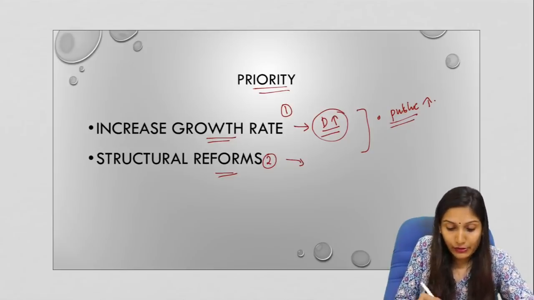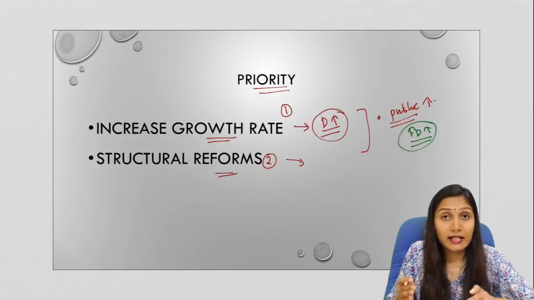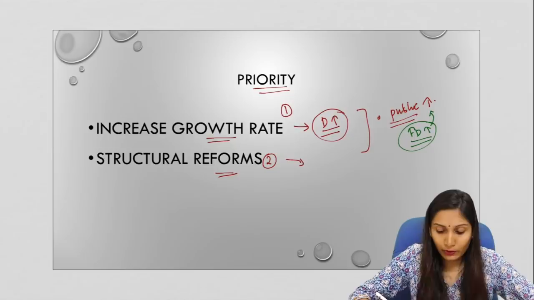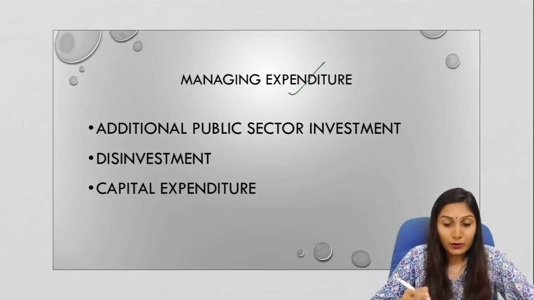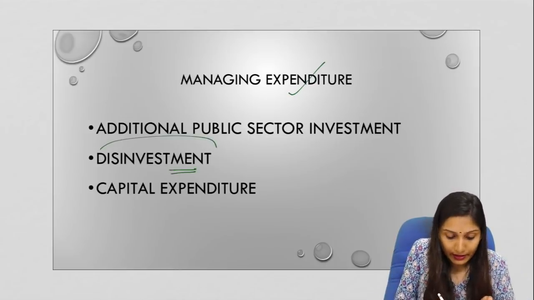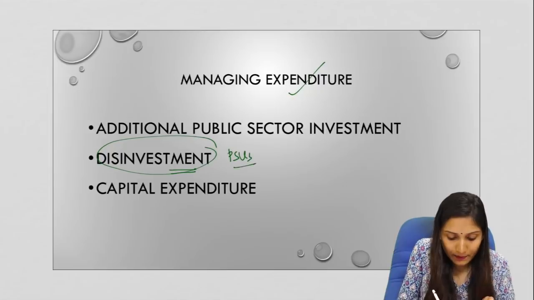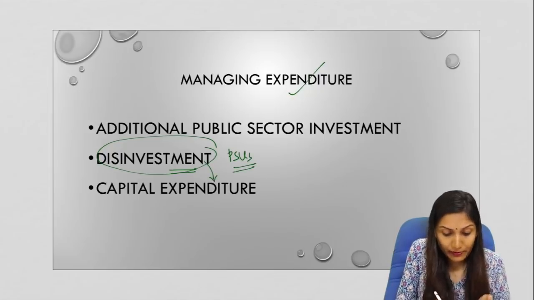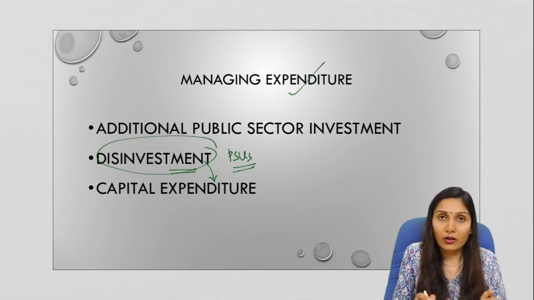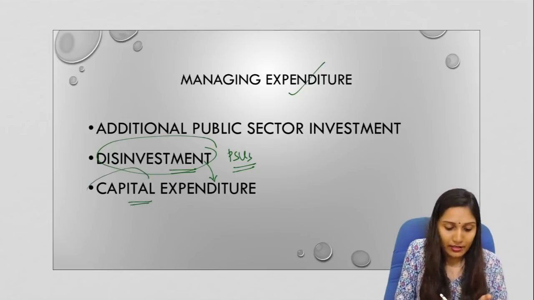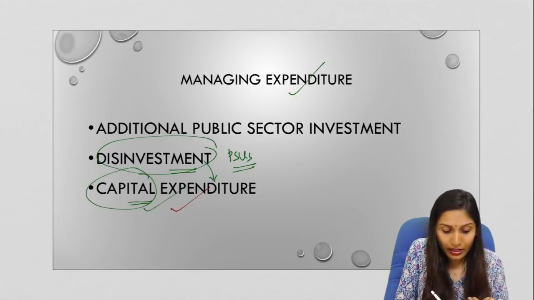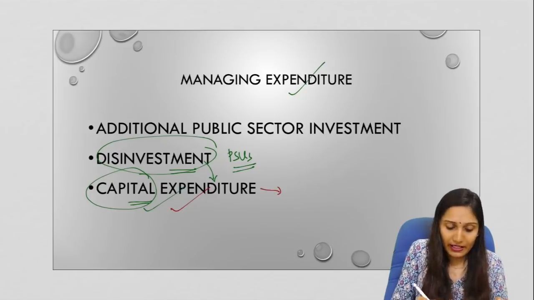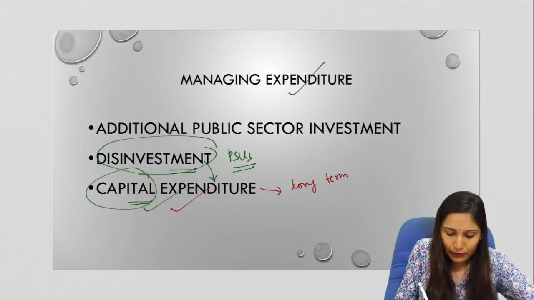But at the same time, the government should make sure that the fiscal deficit of the government will not increase much. So, by taking care of the fiscal deficit itself, the government should be able to channelize more money for investment from public sources. In order to manage the expenditure, the government can try to disinvest the PSUs, that is public sector undertakings, and also the government should make sure that the expenditure is for capital or fixed capital. That is, the expenditure should have the nature of capital expenditure, not revenue expenditure. It means this will give long-term benefits to the government.